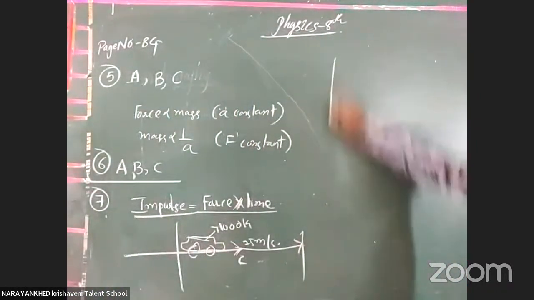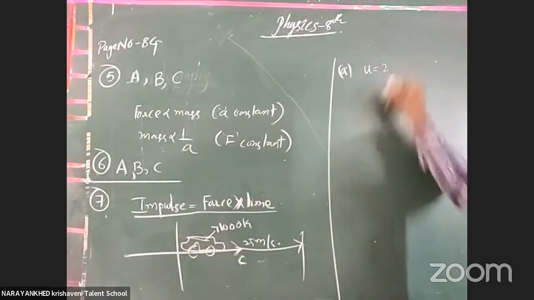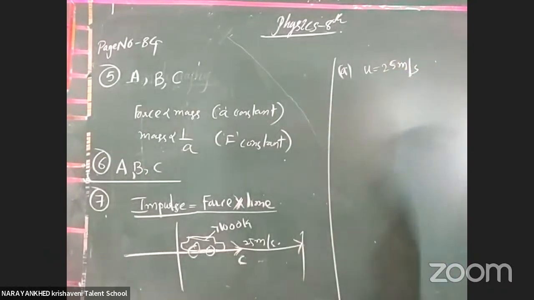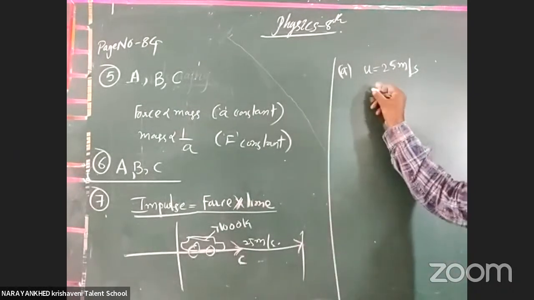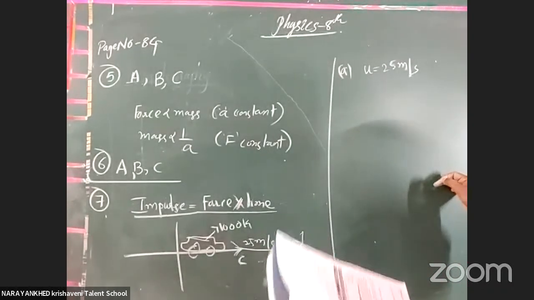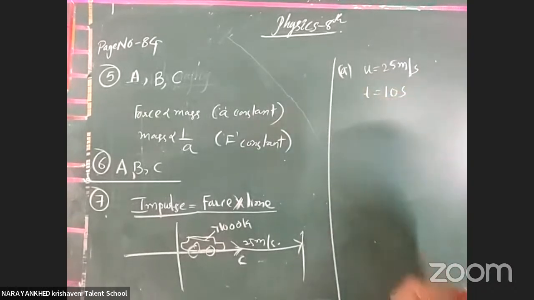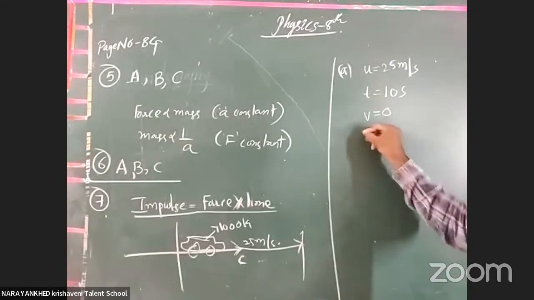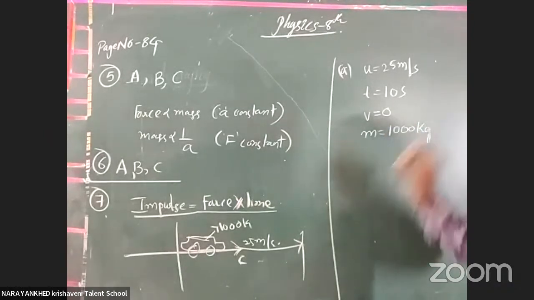First, we have to take problem number A. What is given? Initial velocity is 25 meters per second towards the east. Got it or not? And how much time does it travel? It comes to rest, to stop, in 10 seconds. The force is applied up to 10 seconds. Clear or not? The final velocity becomes 0. Now the mass is given as 1000 kgs. Now we have to find the impulse.